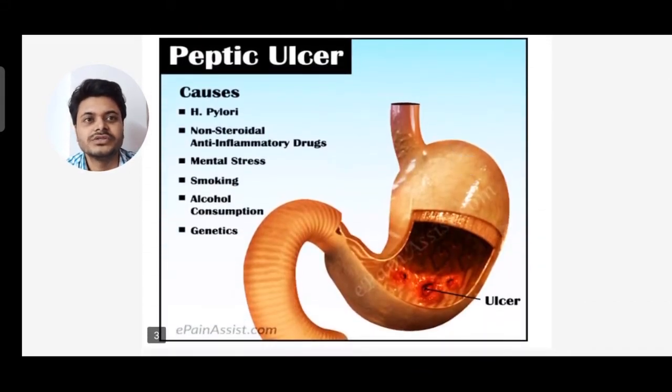So what are the causes of peptic ulcer? Smoking, mental stress, non-steroidal anti-inflammatory drugs. It is caused by Helicobacter pylori, alcohol consumption, and genetics also.